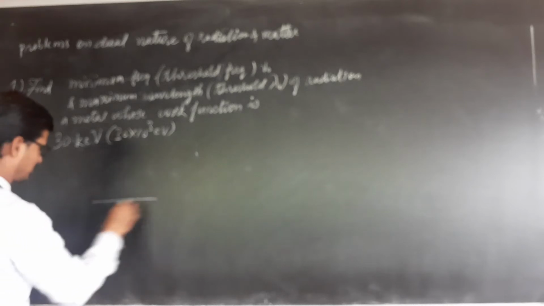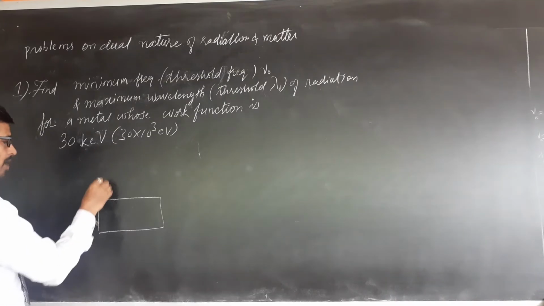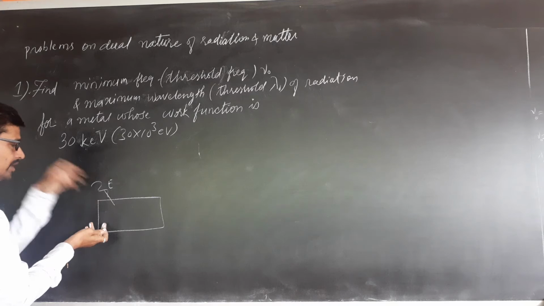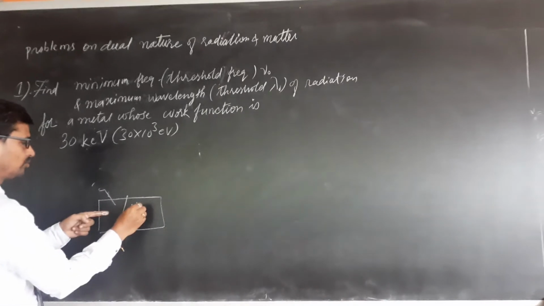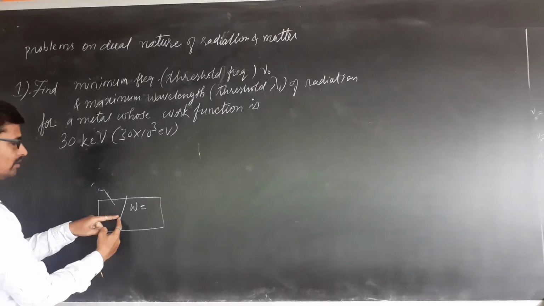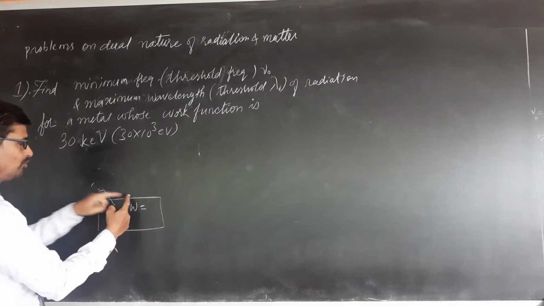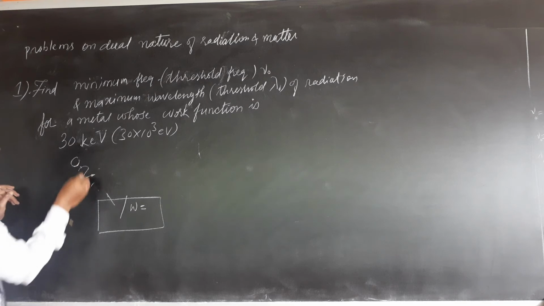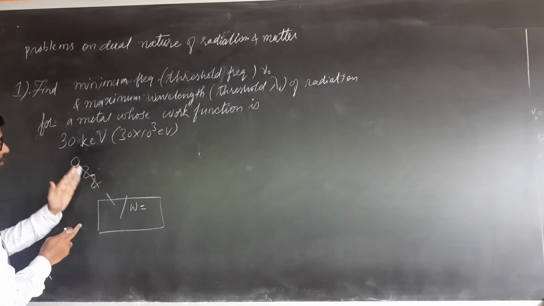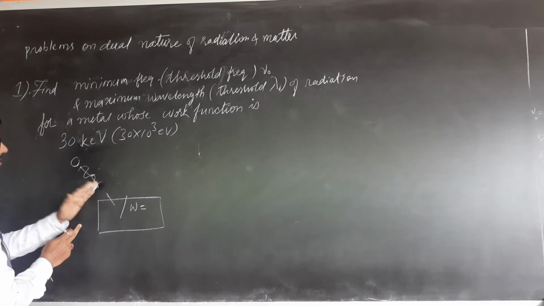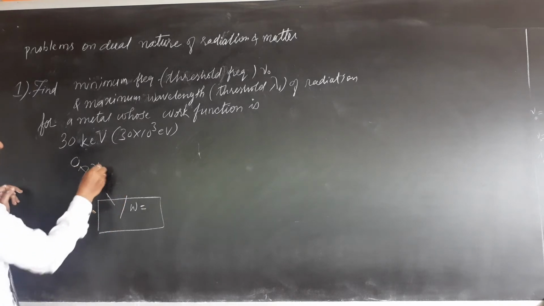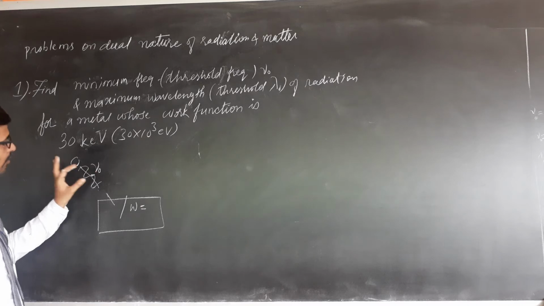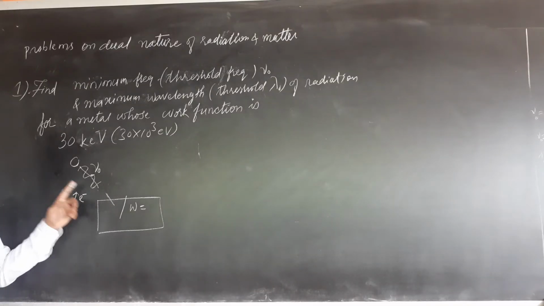Now what is the meaning of work function? Work function means amount of energy required just to remove the electron from the metal completely. To just remove it, see, this is one wave, light we are sending, bulb is here, one wave, two waves, three, like that. Number of waves produced in 1 second is called frequency. Frequency of light just to remove is called threshold frequency. Minimum frequency of light below which photoelectric effect does not take place is called threshold frequency.